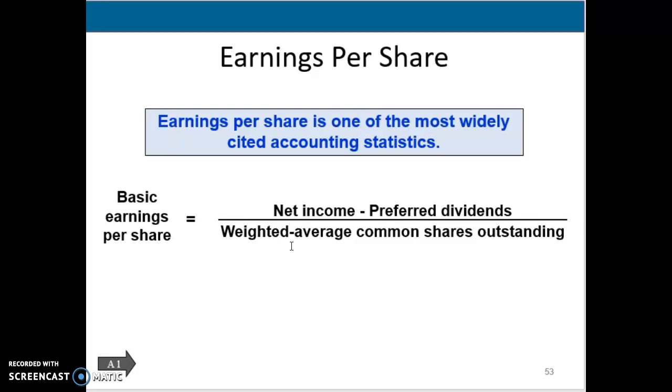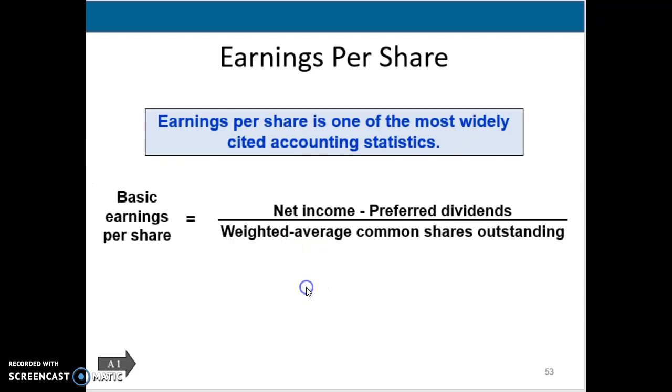So it's basically telling you this is the amount of income that is generated based on the number of shares that are outstanding. So if we look here, we can see that the basic earnings per share is taking net income minus preferred dividends divided by the weighted average of common shares outstanding. So we have to know how many shares are outstanding to be able to do this one.